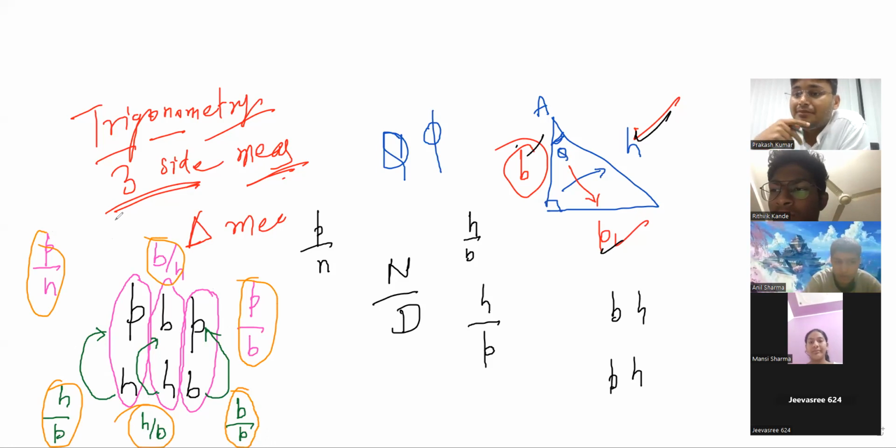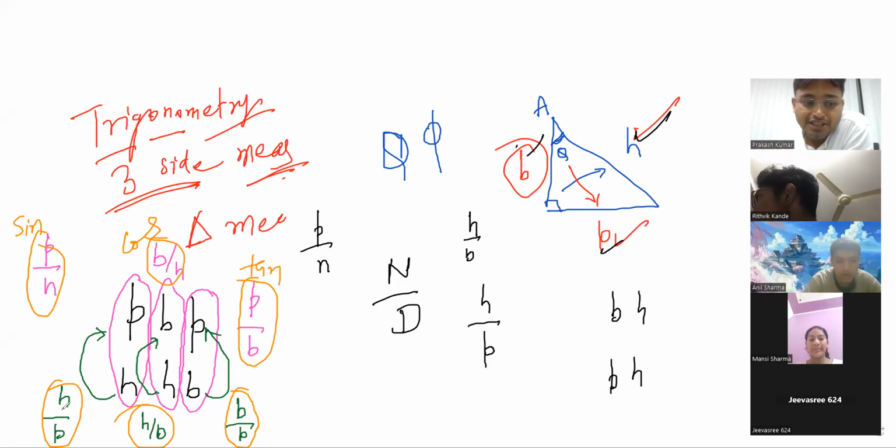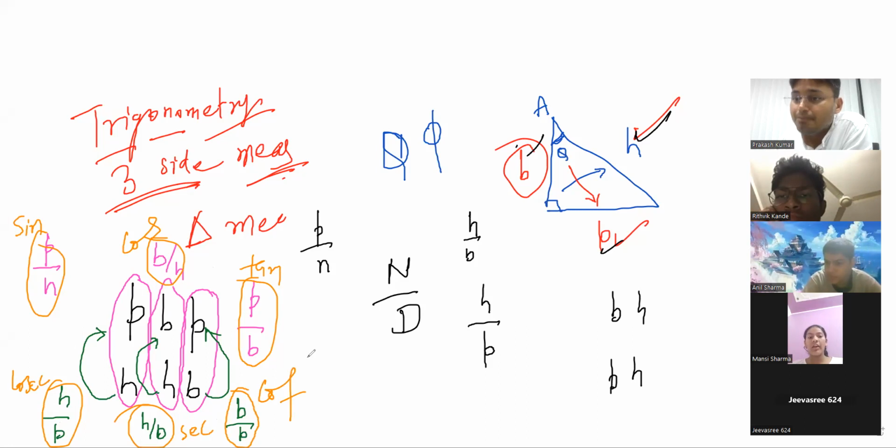Now see, these ratios have been given names. P by H will be called sin theta. B by H will be called cos theta. P by B will be called tan theta. H by P, since sin is P by H, will be called cosec theta, meaning sin and cosec are opposite. Then B by H's opposite is H by B, that is sec theta, and B by P will be called cot theta. You forget, so write this code: Pandit Bhola Prasad Hare Hare Bum.